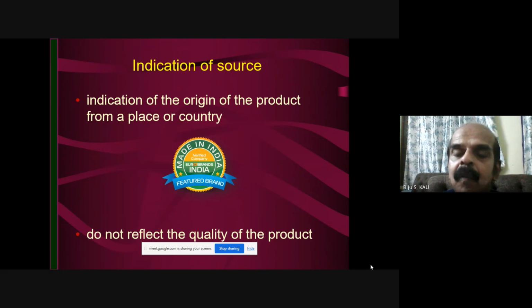So, in order to incorporate quality matters, legal formulations have been made by various countries, and India also forms part of that.